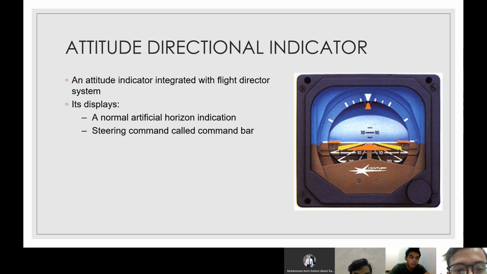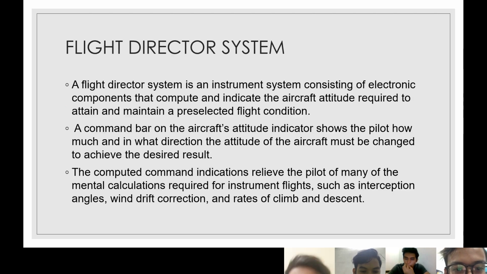Next is the attitude director indicator. It is an attitude indicator integrated with the flight director system. It displays a normal artificial horizon indication and steering commands called the command bar. The last one is the flight director system.